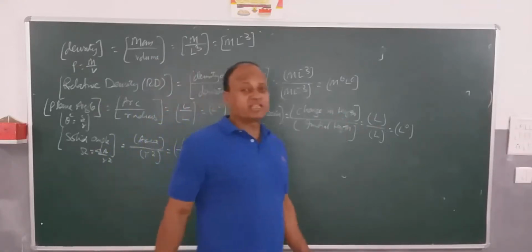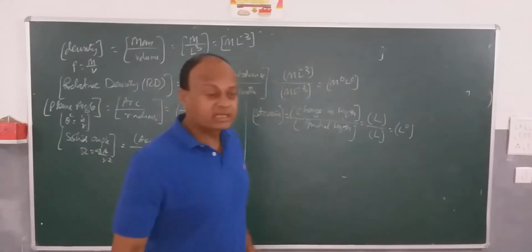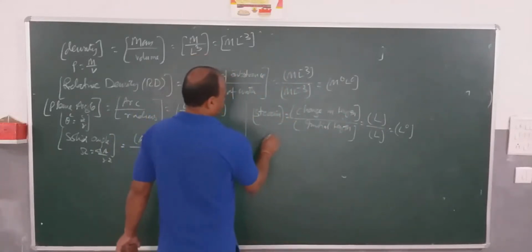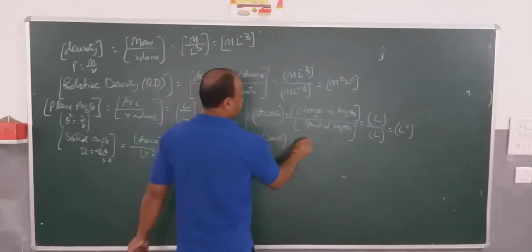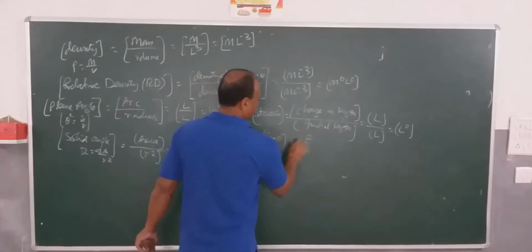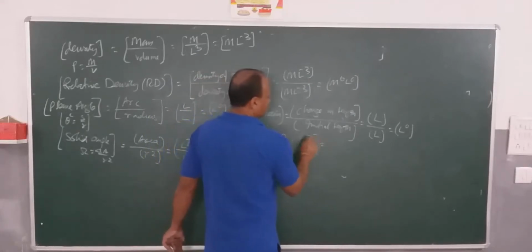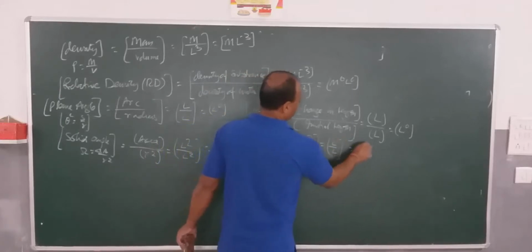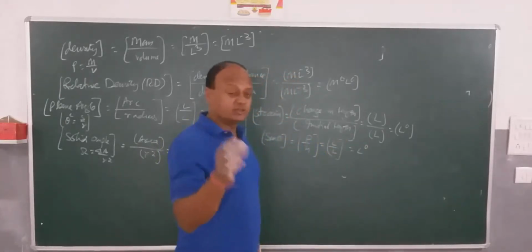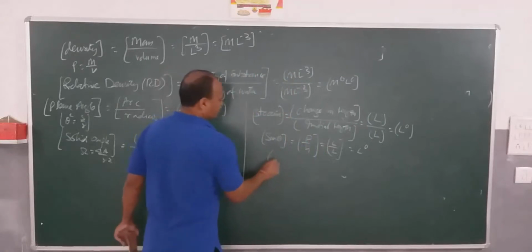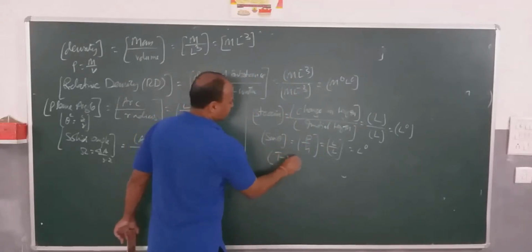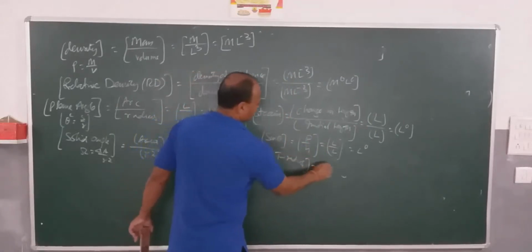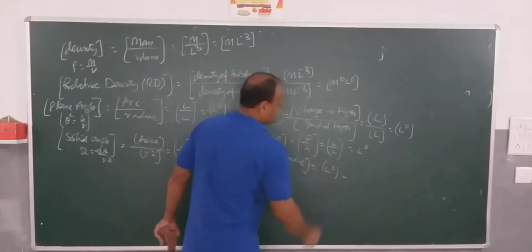Similarly, when you talk about trigonometric ratios, suppose I am saying sin theta. Sin is what? Perpendicular by hypotenuse. So perpendicular is which physical quantity? Length, and the ratio gives L to the power 0. So I can say that all trigonometric ratios are dimensionless, L to the power 0.